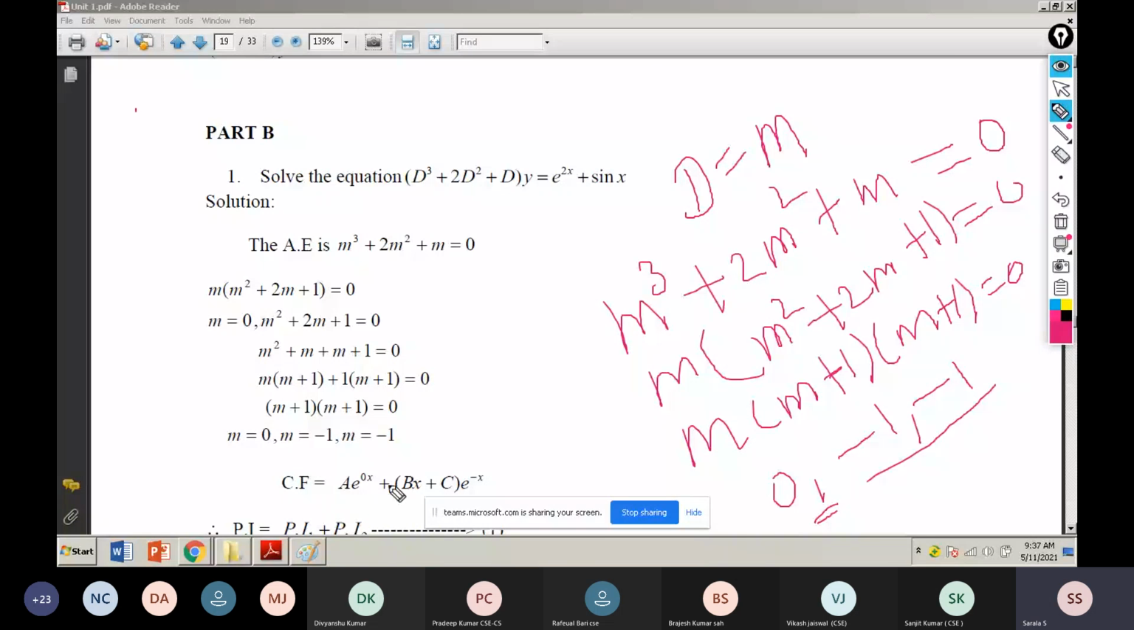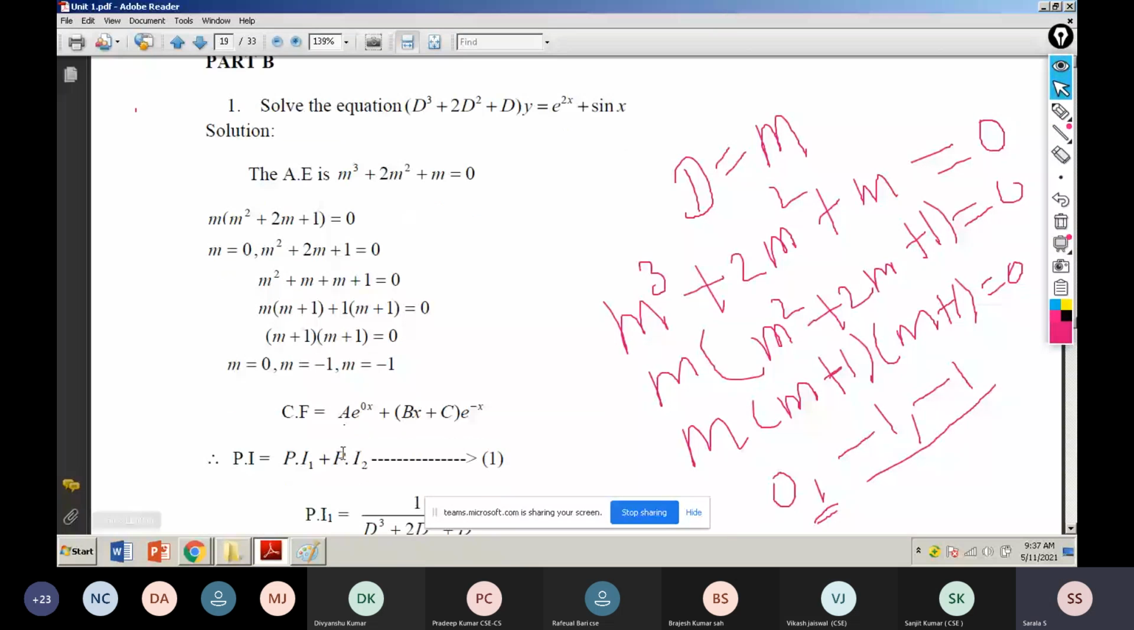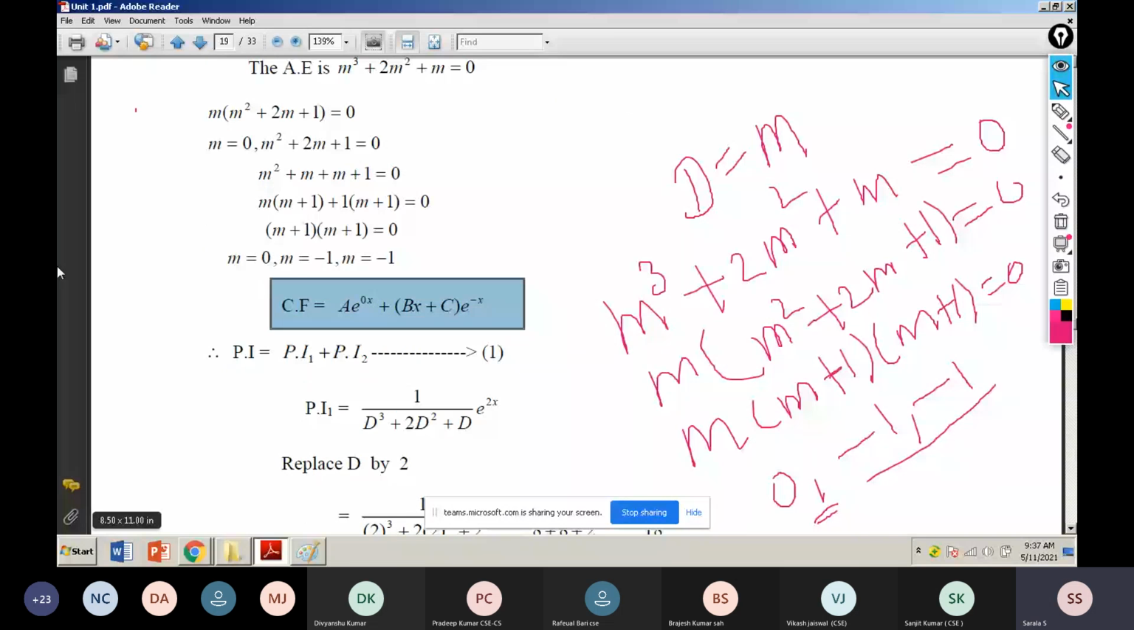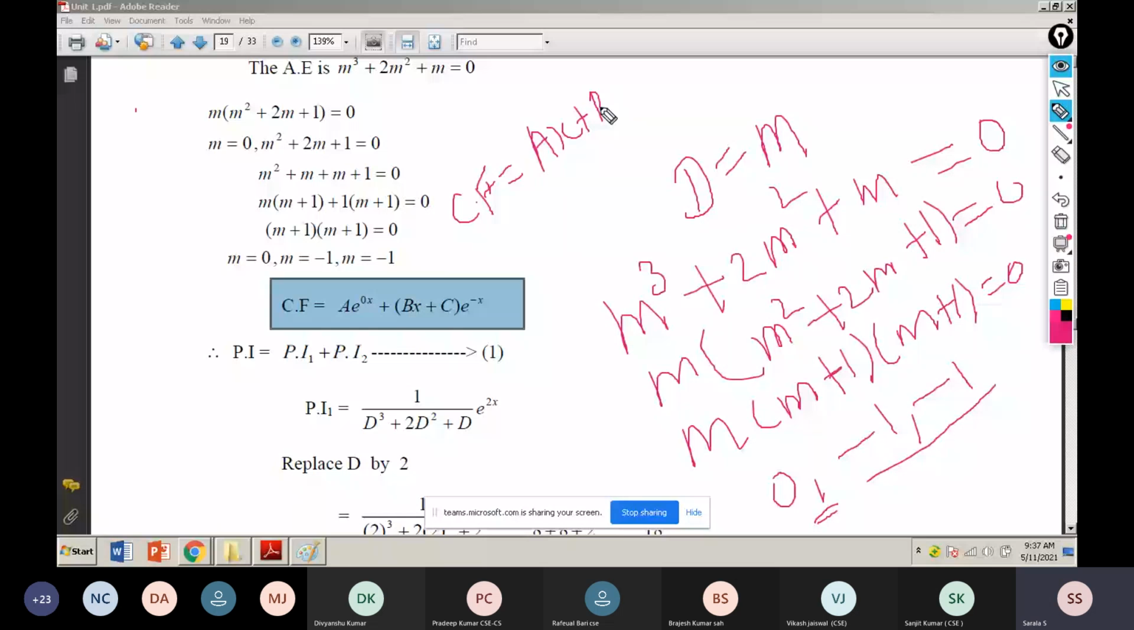What are they writing? A e power 0x. I'm highlighting that now. Just see: A e power 0x, plus (bx plus c) e power minus x. I can write like this. Otherwise, I can write in this pattern also. It's our choice: you choose any root first or last. I can write the complementary function as (ax plus b) e power minus x plus c into e power 0x. This is also correct. It's your choice, you can write in any manner. Any other doubt here? No, ma'am.